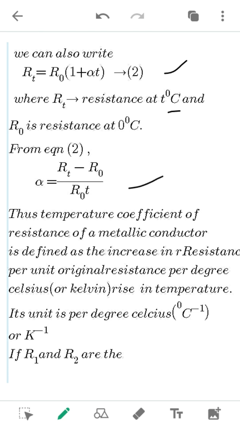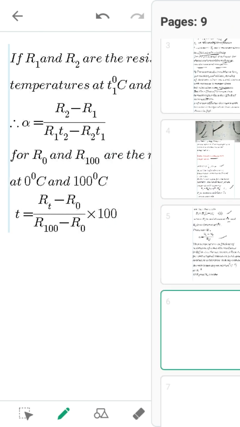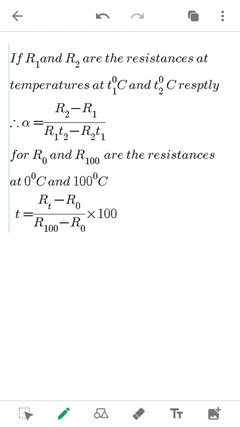So now let us take R1 and R2 as the two different resistances at T1 degree Celsius and T2 degree Celsius. Therefore alpha will be taken as (R2 minus R1) divided by (R1 T2 minus R2 T1). So this is the formula for two particular different temperatures.